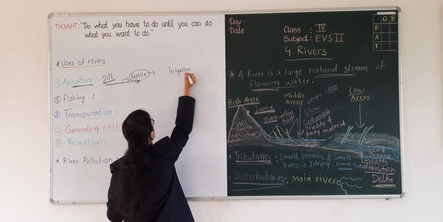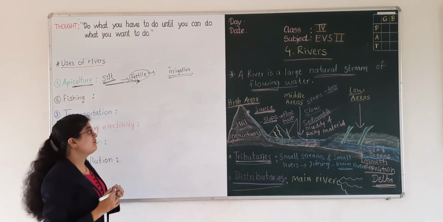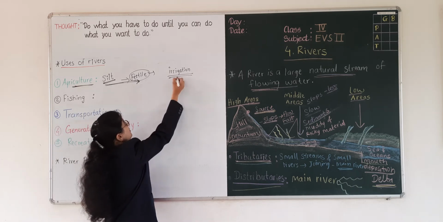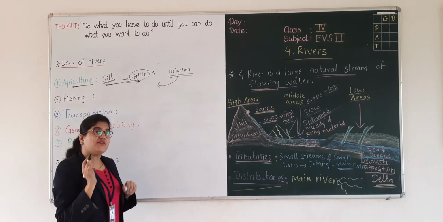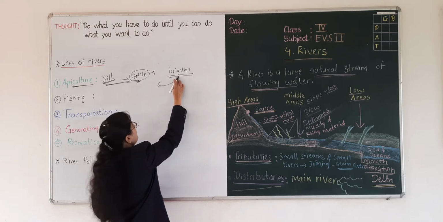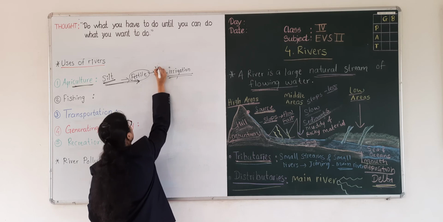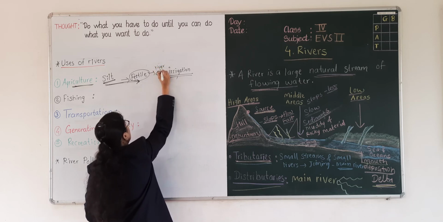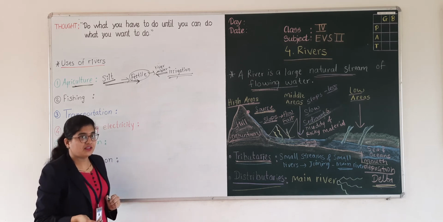What is irrigation? Irrigation is the process where we provide river water to the fields. What do we do in the irrigation process? We provide river water to the fields.